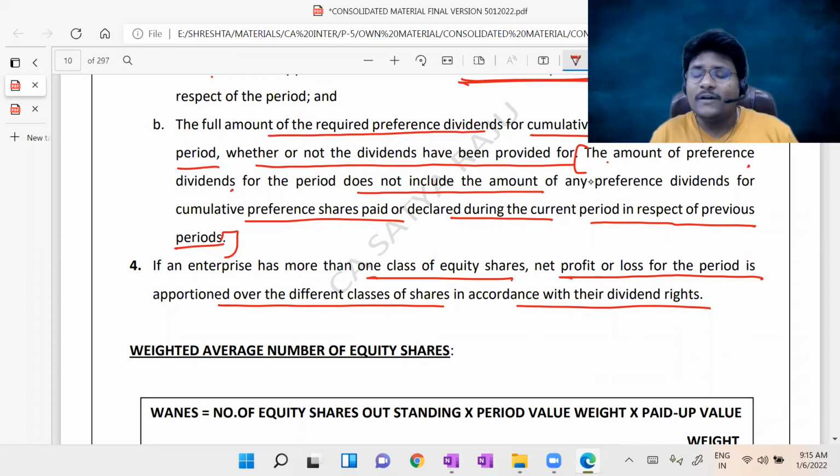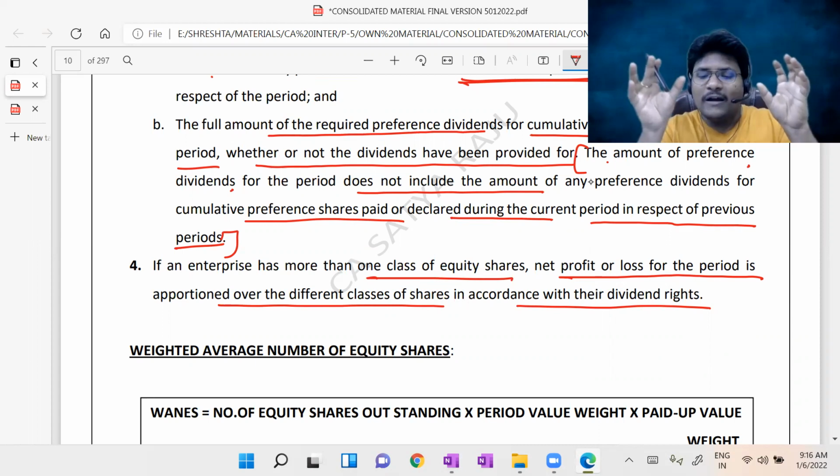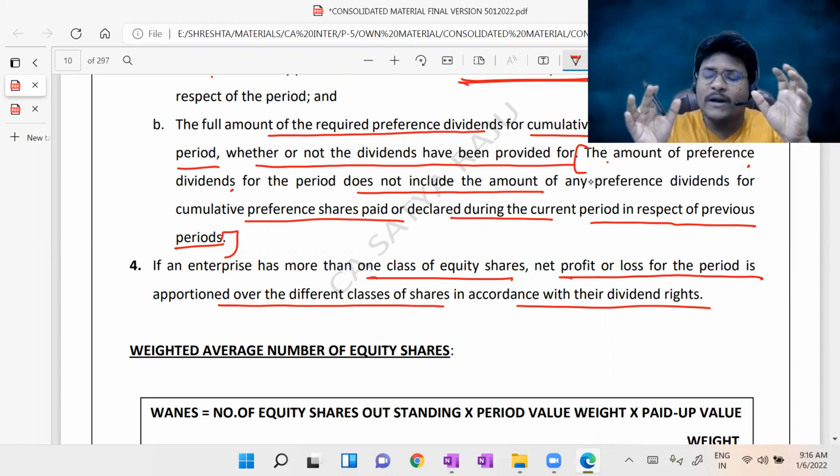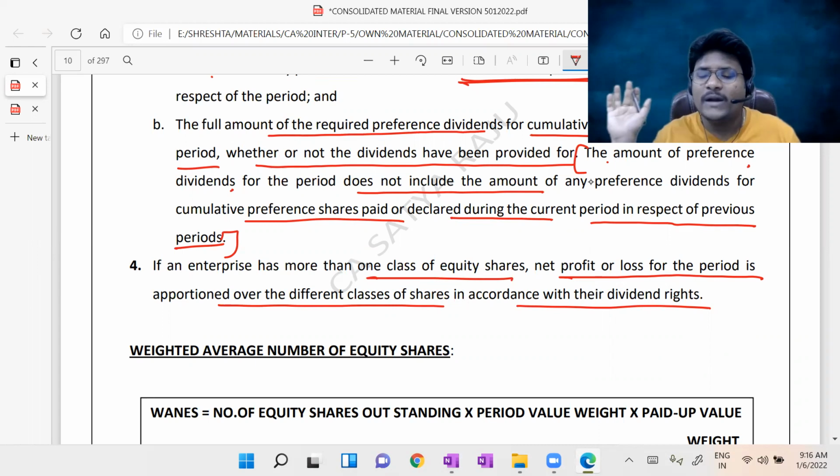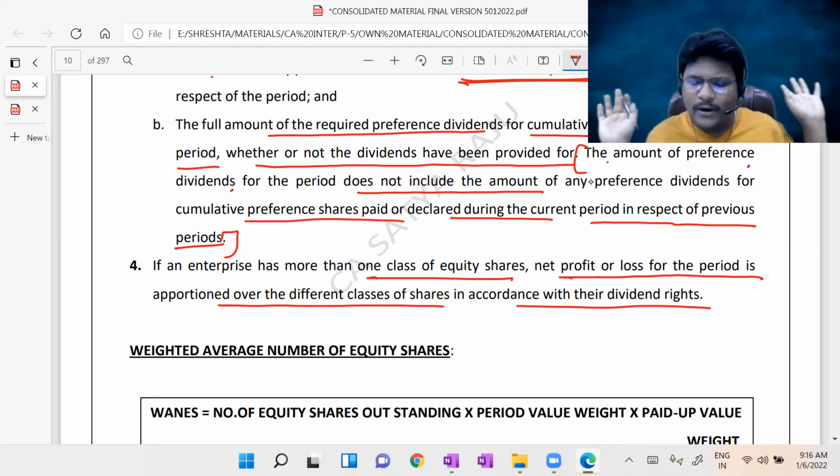But what if more than one class of equity share is available? I already discussed different classes of shares. One chapter is on the buyback of equity shares, and after that we discussed one more chapter, equity shares with differential rights. As per the Companies Act 2013, it is possible to issue different classes of shares. In the intro part, I already discussed it. Then what do I have to do, sir? Then the entire profit should first be apportioned between Class A shareholders and Class B shareholders. Then for Class A, you have to separately calculate EPS, and for Class B, you have to separately calculate EPS. It is just a normal point he is telling.